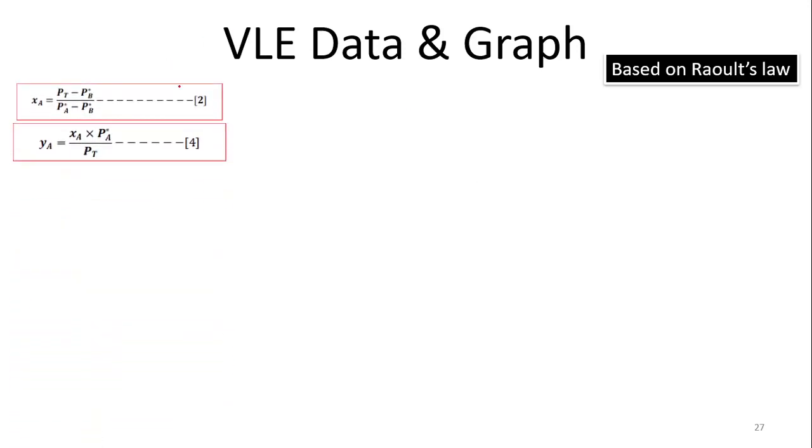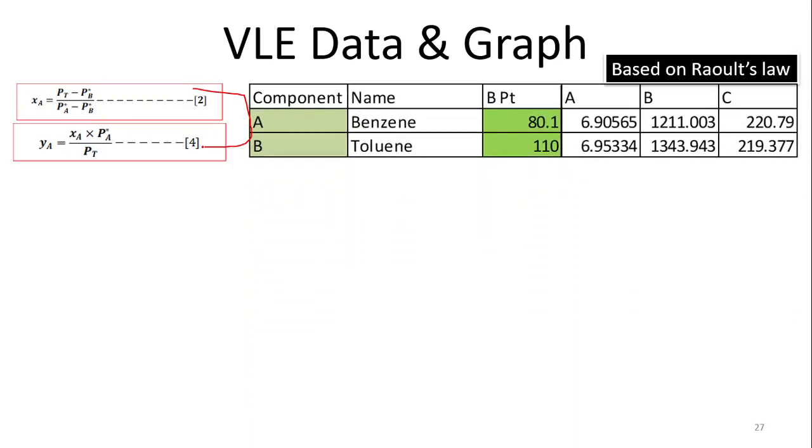Here the equations are related to the vapor pressures. So vapor pressures can be calculated with the help of temperature; we know that it's dependent on temperature. So let us take the example of benzene and toluene. Their boiling points are given as 80 and 110. Their A, B, C values, these three values for the Antoine equation, are given. So we can find out the vapor pressure at any temperature with the help of the Antoine equation. The total system pressure is given as 760 mmHg; the unit is very important.